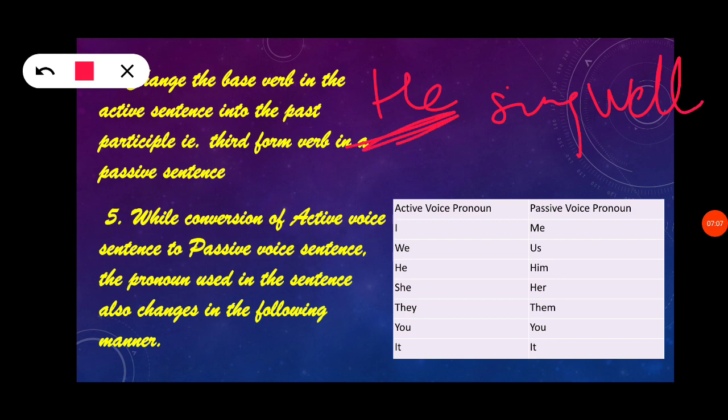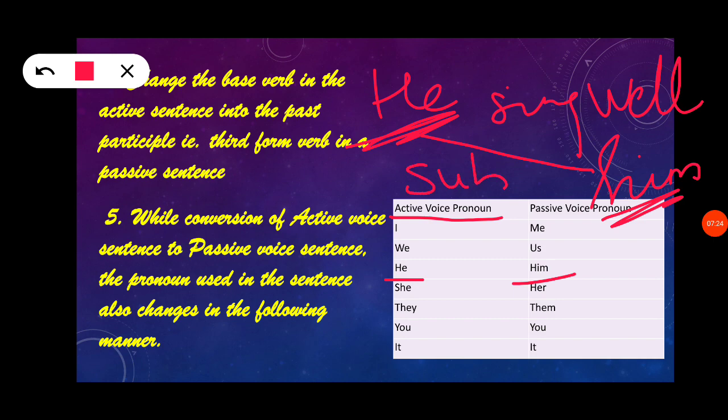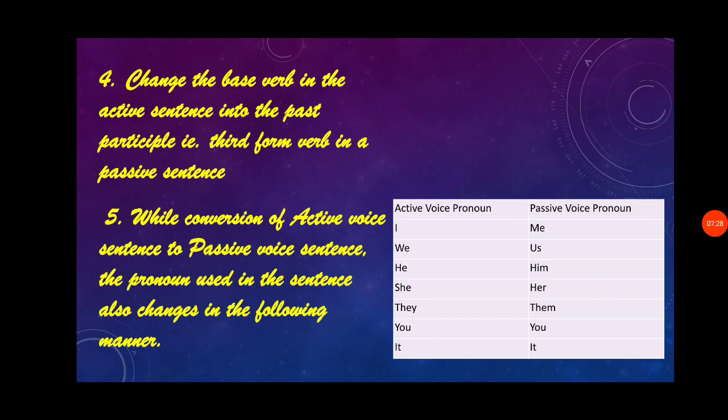Here he must be transformed to the object place, so he will be changed to him in the passive voice form. So the active voice pronoun means the subject pronoun, and the passive voice pronoun means the object pronoun. That is what we have to change.